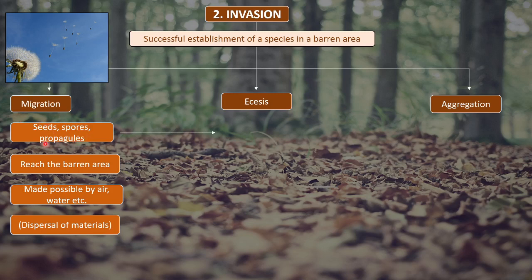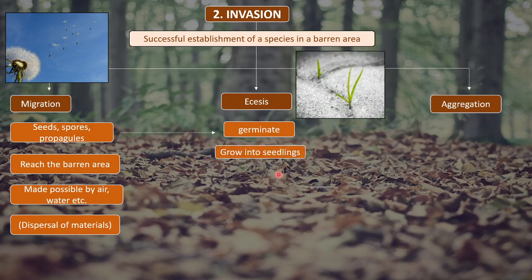Now, as these seeds, spores or propagules have reached this barren area, having migrated from another place to this area, they will germinate. As they germinate, they will grow into new seedlings, and try to establish themselves. From the seedling it will grow into an adult plant, and from the adult plant it will start reproducing.